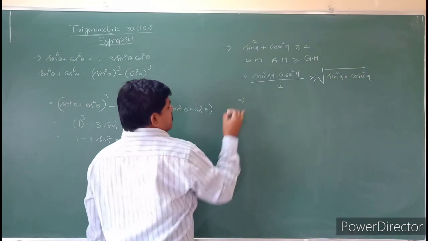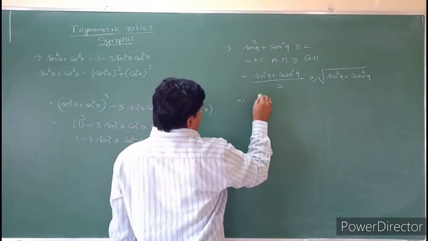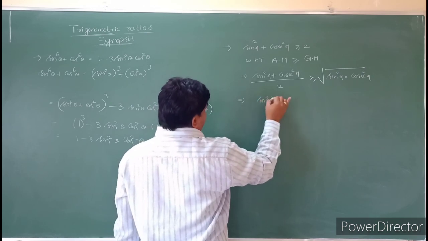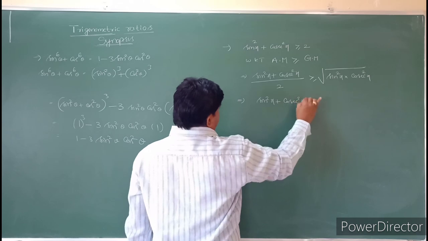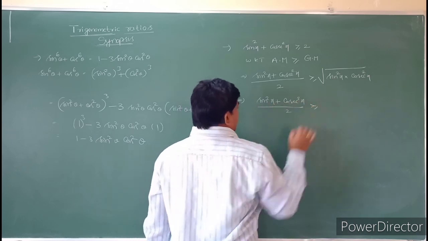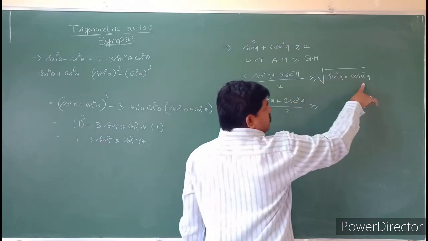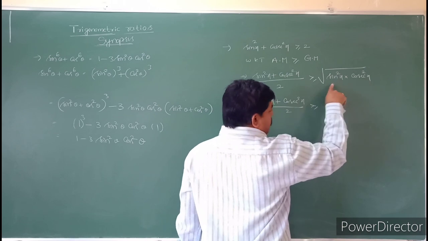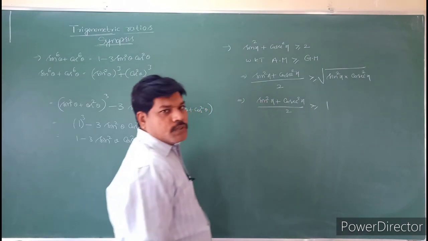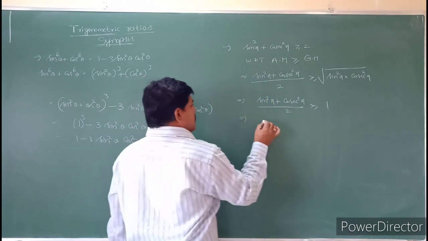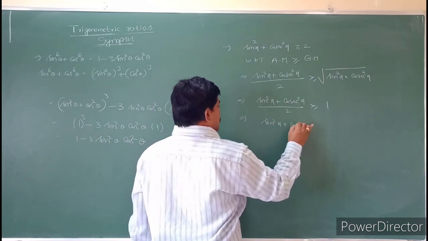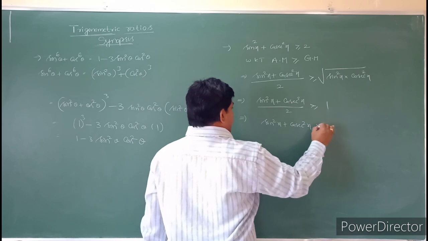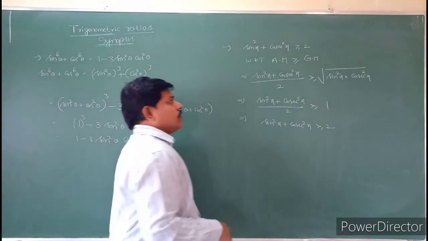So that implies (sine square x plus cosecant square x) by 2 is greater than or equal to the square root of sine square x and cosecant square x, which will be cancelled, it will become 1. So that implies sine square x plus cosecant square x is greater than or equal to 2.